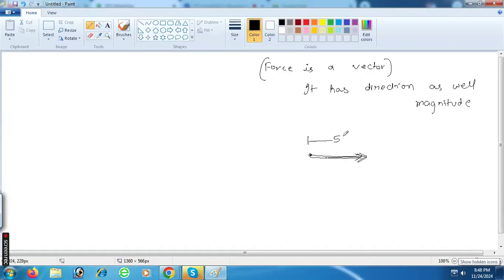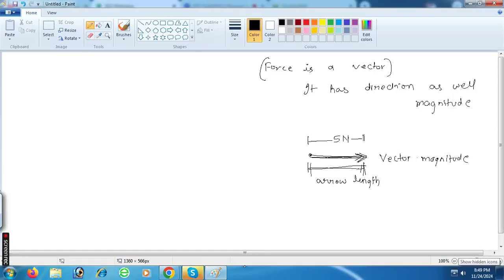Suppose 5 Newton is the magnitude of force. Magnitude means arrow length. You should know this. Arrow length shows the vector magnitude.